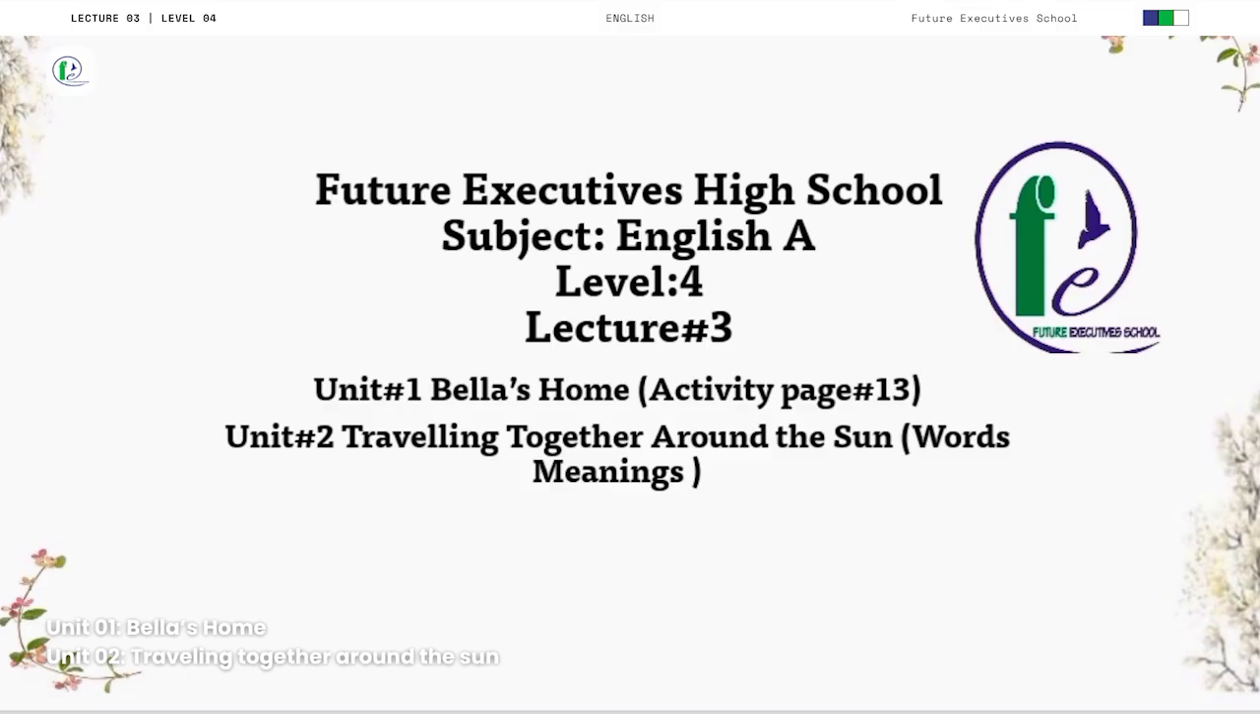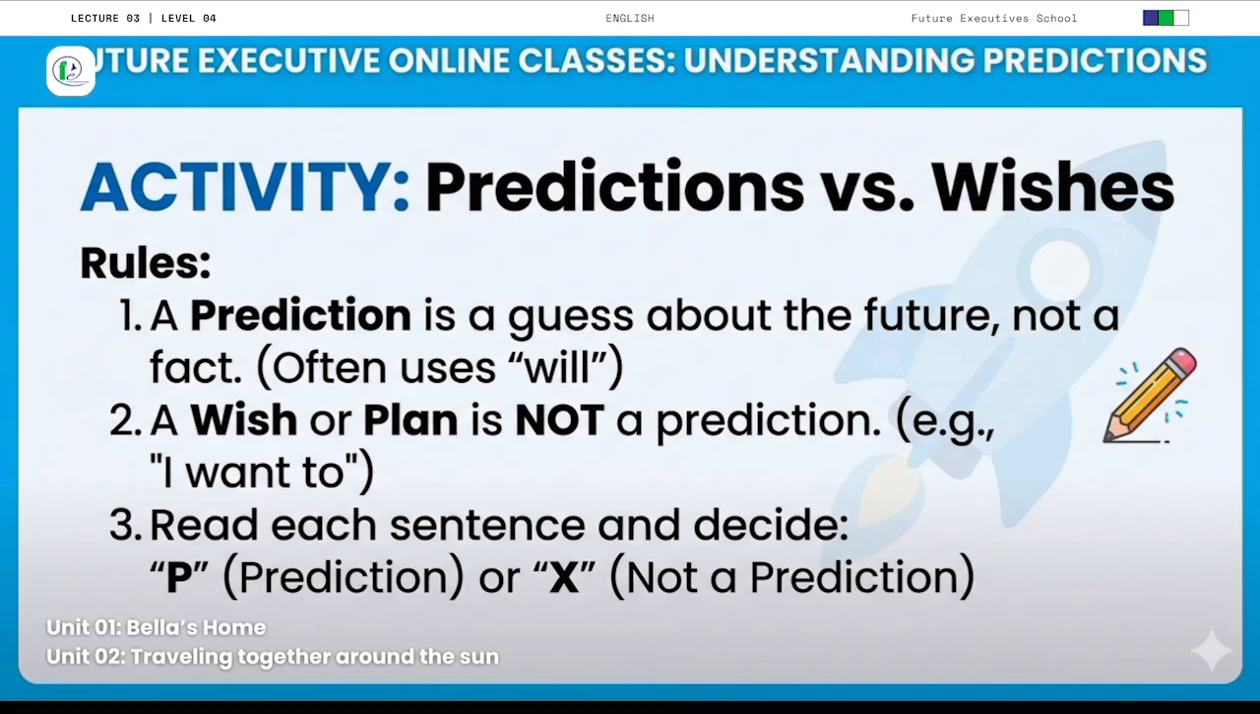Today we will discuss unit number 1 activity that is on page number 13 that is relevant to grammar, and then we will discuss unit number 2 words meaning. Okay, so let's start with the activity.